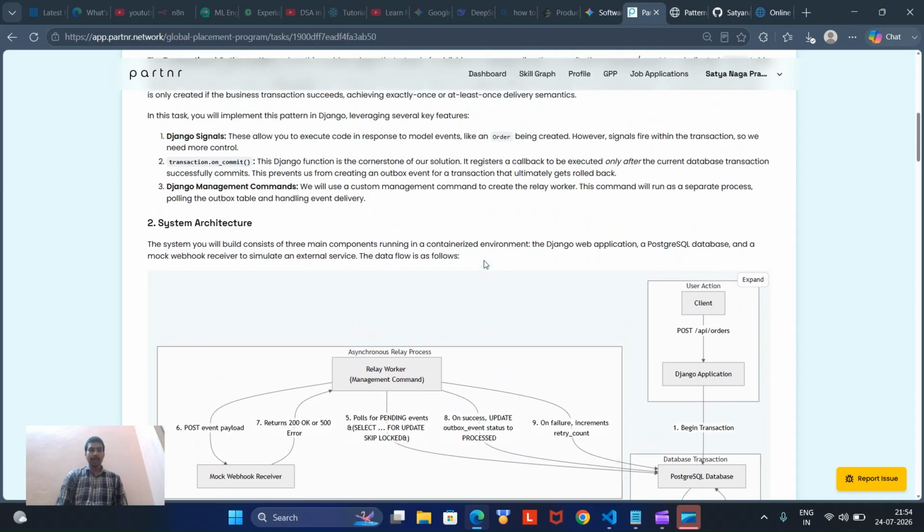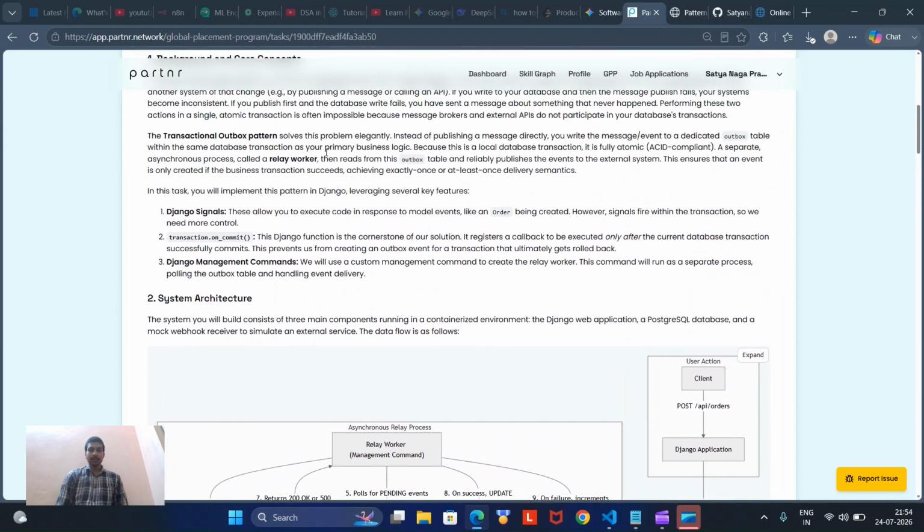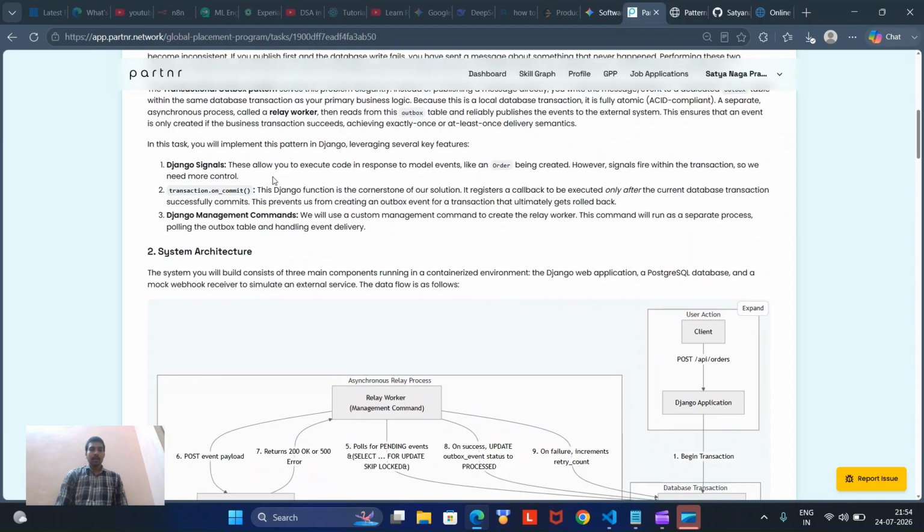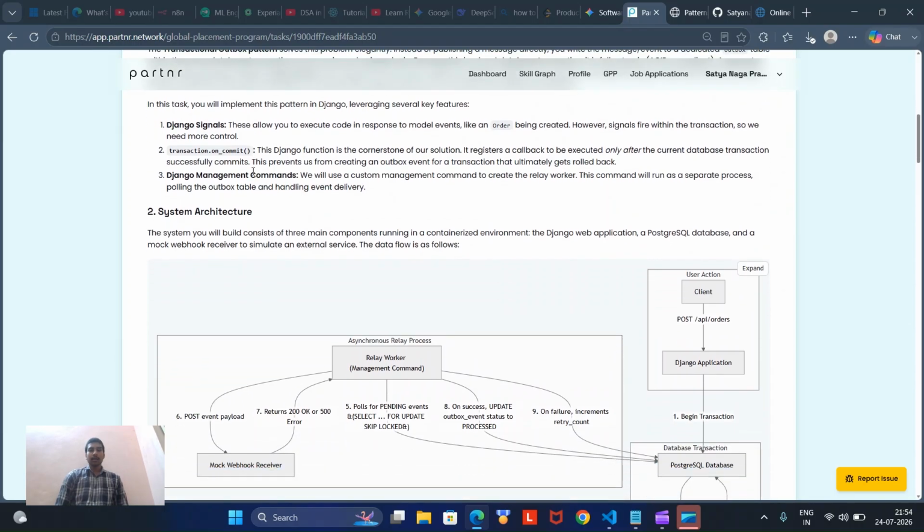This is the system architecture, as I mentioned, and the transaction outbox pattern solves this problem called the dual write problem. The patterns I have used in Django, such as Django signals, will be executed when something happens in our system. Let's say an order has been created, our model has been affected. Then the signals will be able to know, okay, this happened, I need to process something.